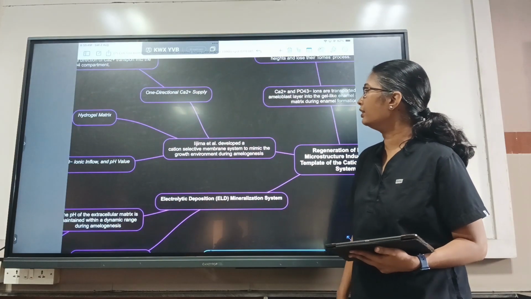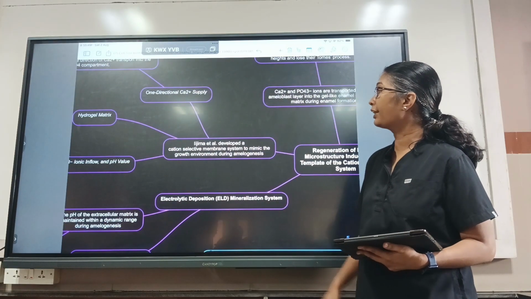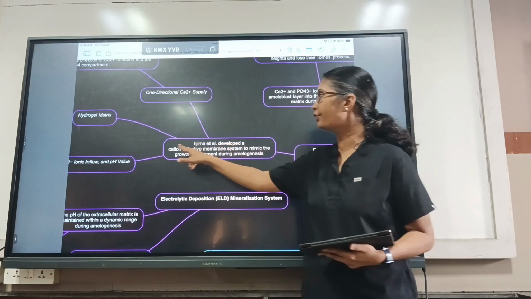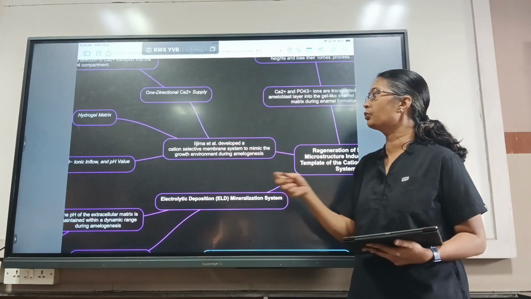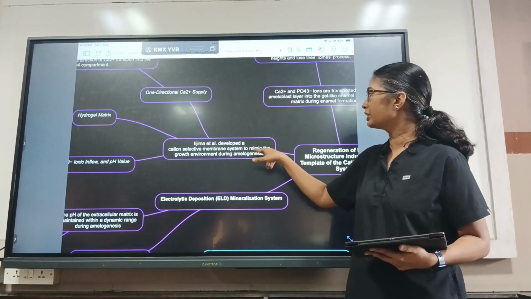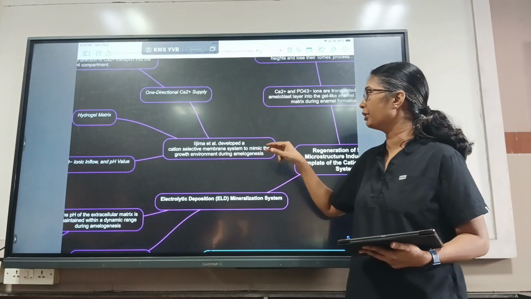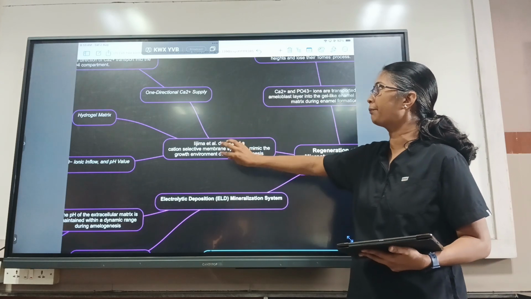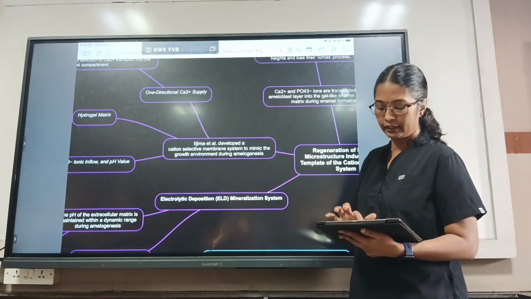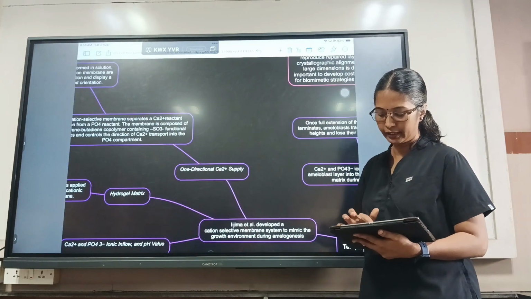So Ujima et al. developed a cation selective membrane system. So this cation selective membrane system is a membrane which is more attractive towards the cations, which will mimic the growth environment during amelogenesis. So when we know the amelogenesis, we can try mimicking the same process in the laboratory. Here they had a one-directional calcium supply.